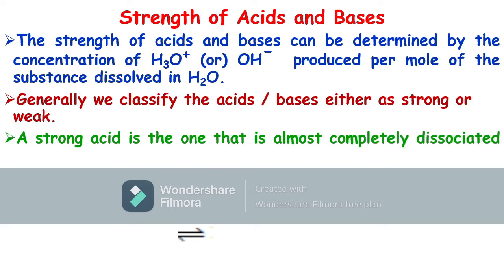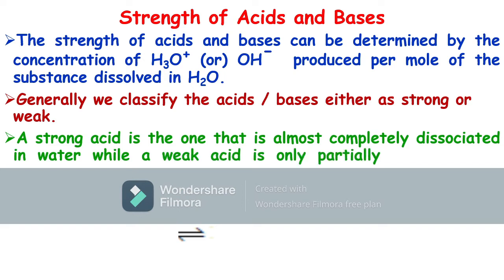Do you understand, students? The strength of acids can be determined by the concentration of hydronium ion or hydroxide ion produced when 1 mole of substance is dissolved in water. When we dissolve 1 mole of substance in water, it gives hydronium ion and hydroxide ion. From this concentration, we can determine the strength of acids and bases. So we classify the acids as strong acids or weak acids.